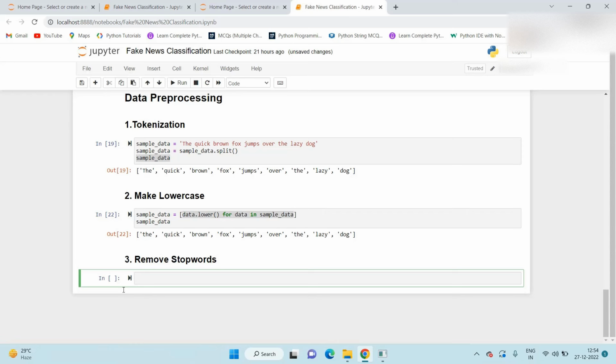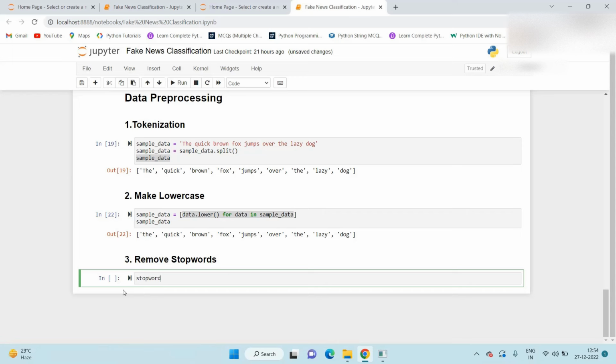Stop words are those words in the text which do not add any meaning to the sentence, and their removal will not affect our pre-processing of the text. So why do we remove the stop words? They are removed from the vocabulary to reduce the noise and also to reduce the dimension of the feature set.